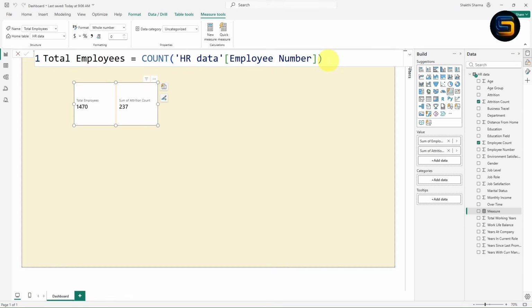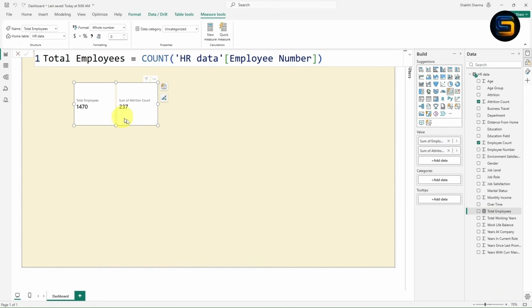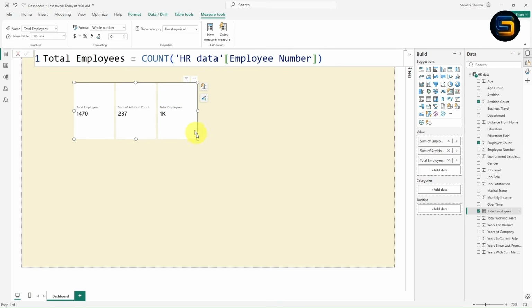Once you click enter, just wait for a few seconds. As you can observe on the screen, a new measure is added inside the data panel. Look here guys, this is the Total Employee measure. Now just look at the screen carefully. Now I will drag this Total Employee measure inside the value. Wow, look here guys. You will get the total employee as 1000 approximately.